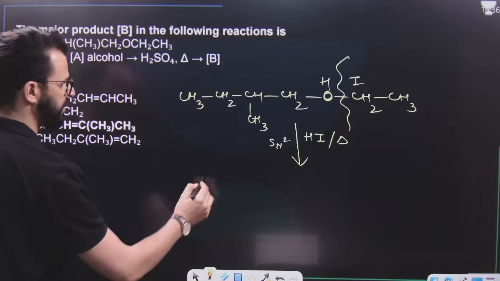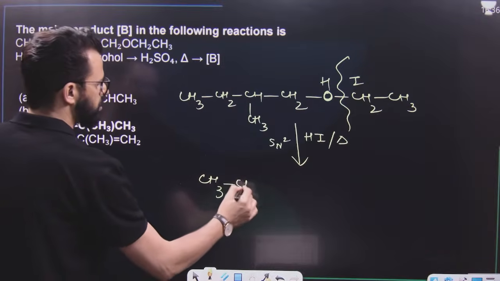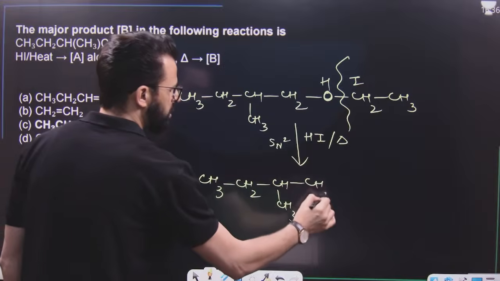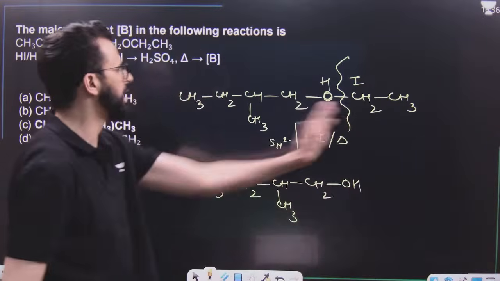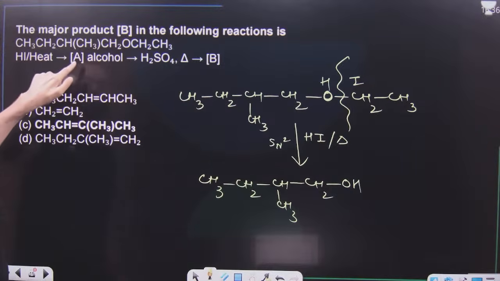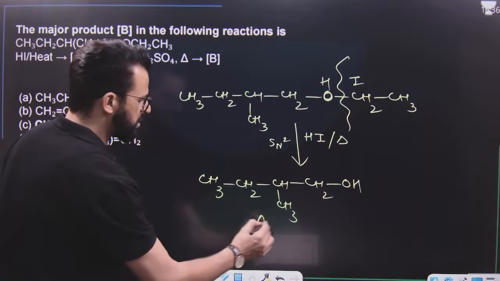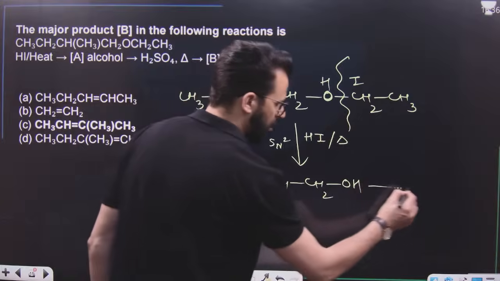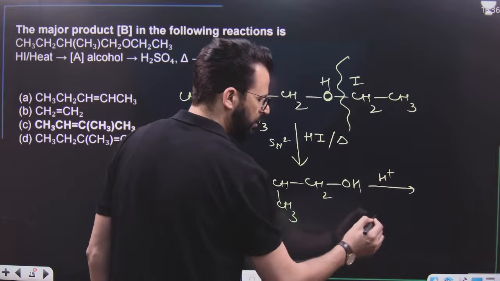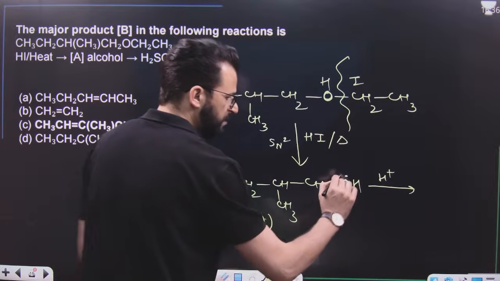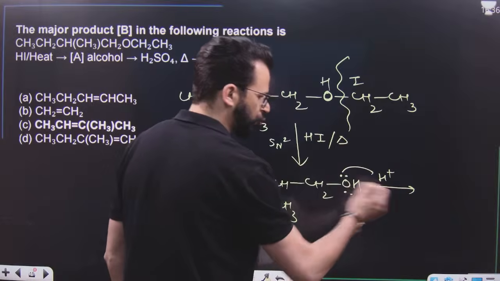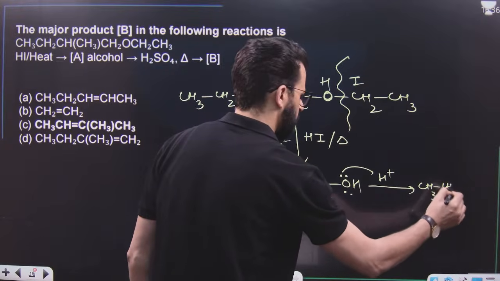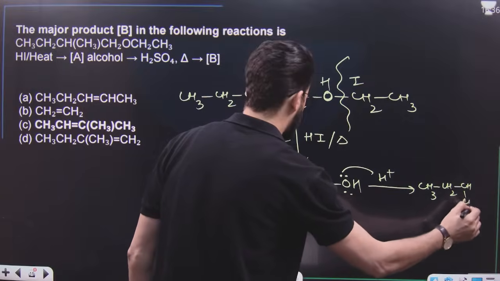I hope this point is clear. So we will get CH3, CH2, CH, CH3, CH2, OH. This will be the alcohol. Another part will be alkyl iodide. But it says that it gives alcohol, that is A. So this is A, this is alcohol. This alcohol on treatment with H2SO4 means this will get protonated. It will become OH2 plus. When it becomes OH2, it will simply be lost in the form of water.